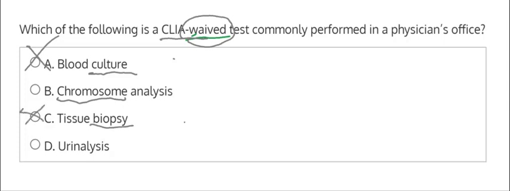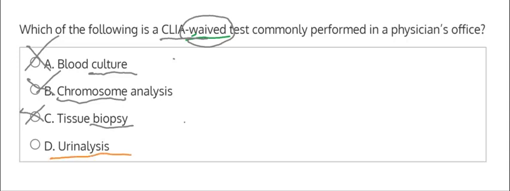And then option B is a chromosome analysis. So it has all the genetic data from the patient that needs to be analyzed. And that definitely needs specific regulations and specific testing. You need someone who has an extensive background in genetics to be able to analyze the chromosomes. So we could eliminate option B as well. And that leaves us with the urine analysis.